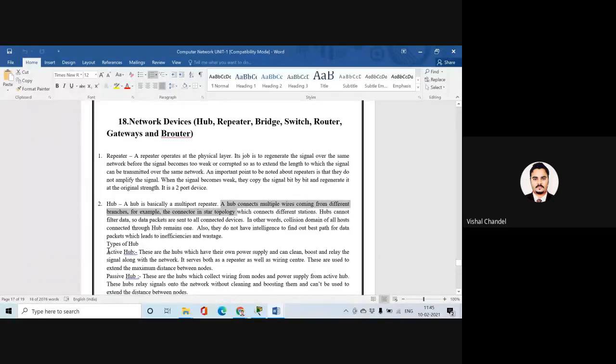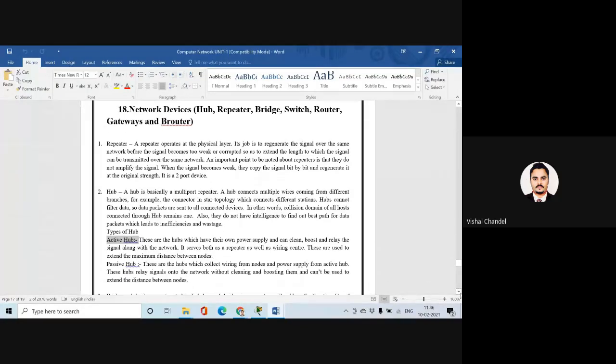There are two types of hub. First, the active hub. These are hubs which work on a power supply, and we can use them to boost and relay signals into the network. And when we discuss the passive hub, this type of hub collects the wiring from the nodes, and gets power supply from an active hub. So please keep this in your mind.